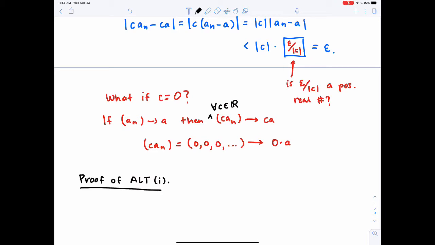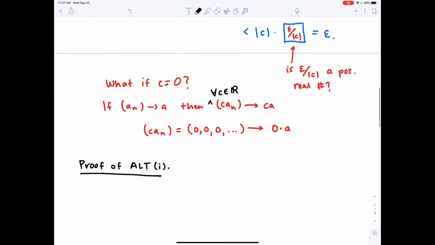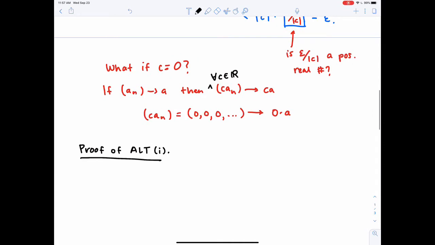So overall I have an implication, which means my overarching logical structure of my proof should be assume the hypothesis and show the conclusion holds. So I am going to assume AN converges to A, and then my goal is to show that for any C that I pick in the reals, CAN converges to CA.